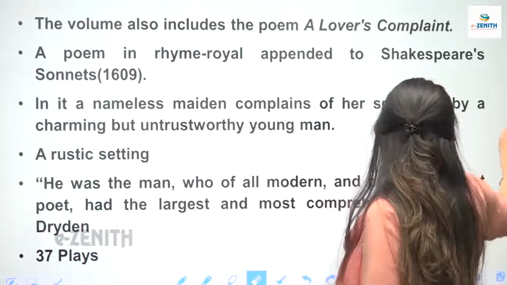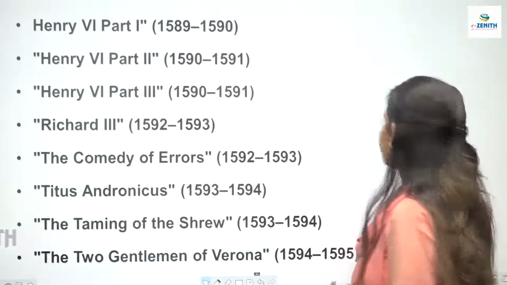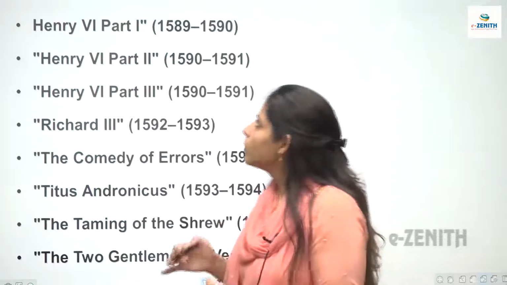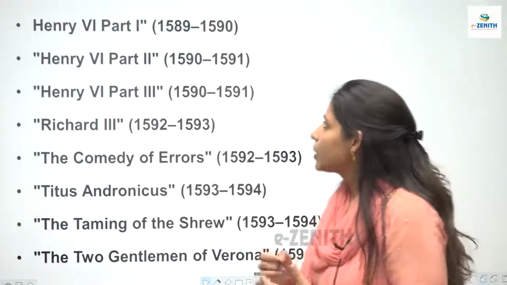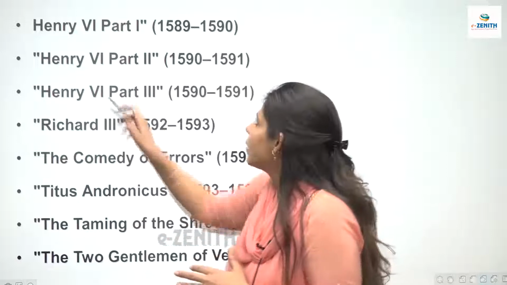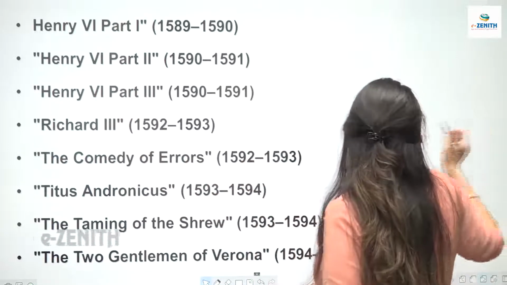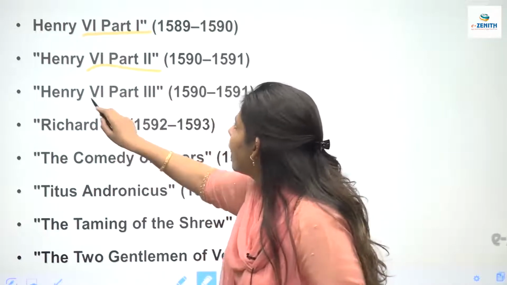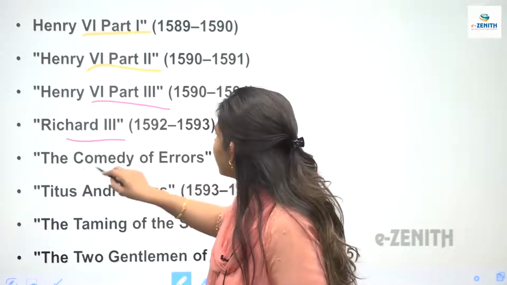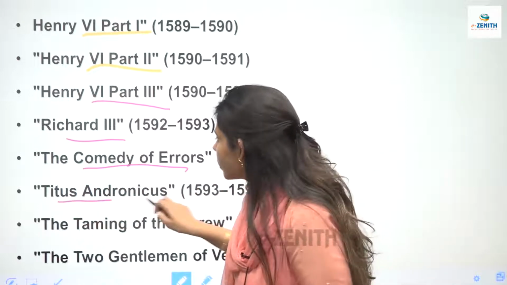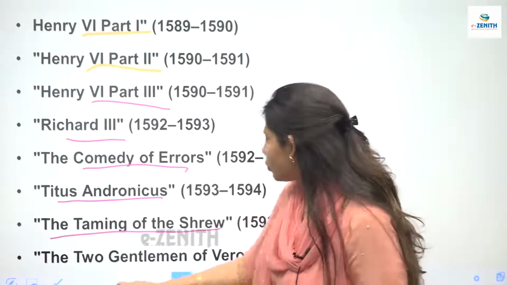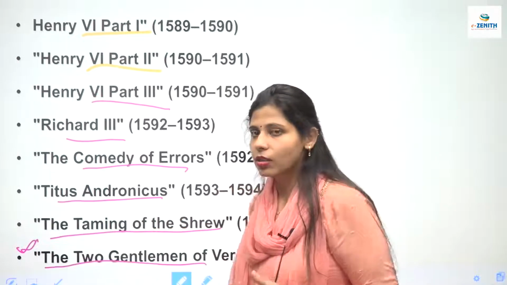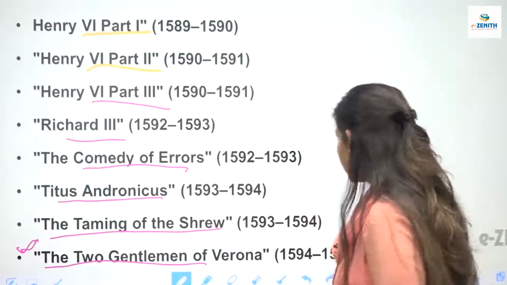Let's come to the next one. So number one, this is in chronological order. The first play written by Shakespeare out of all the 37 plays is Henry VI Part 1. Then we have Henry VI Part 2, Henry VI Part 3, then Richard III, then Comedy of Errors, Titus Andronicus, then the Taming of the Shrew, then the Two Gentlemen of Verona. This one is important. This has been taught at the masters and UGC level. So this one is important.